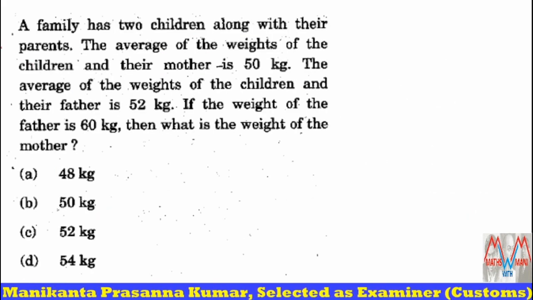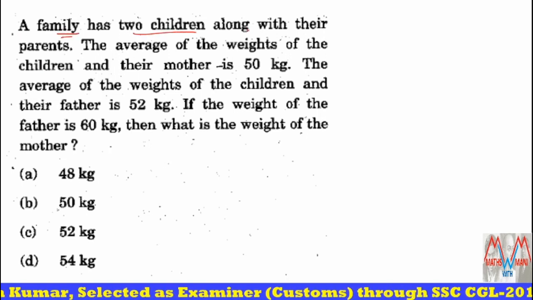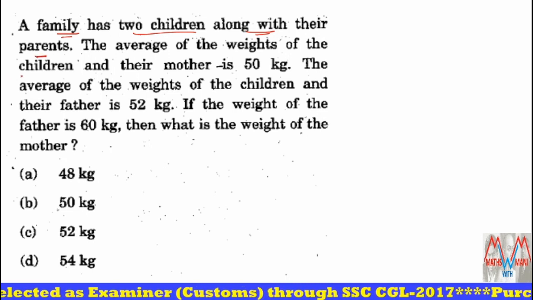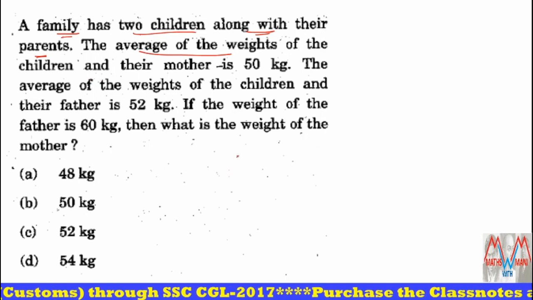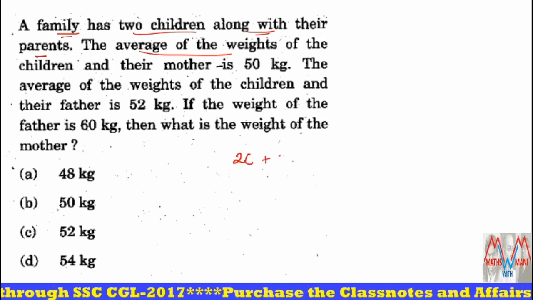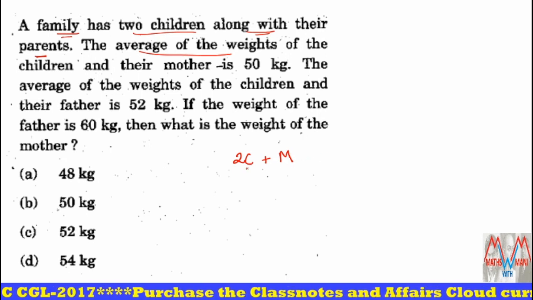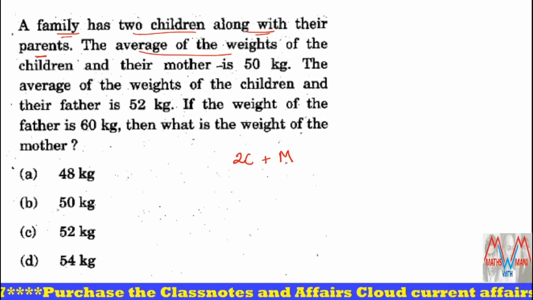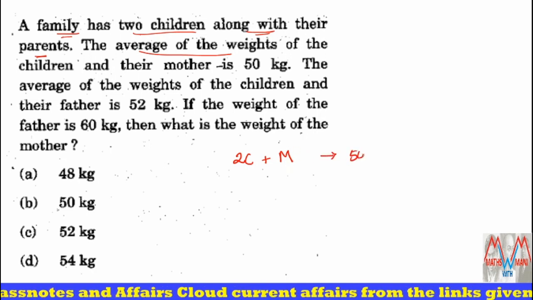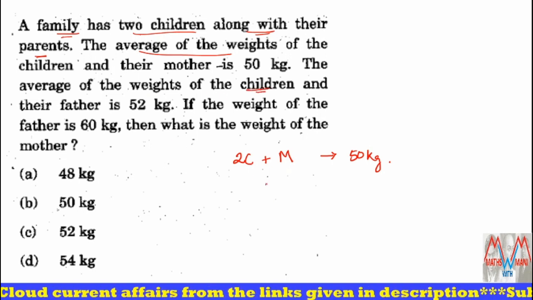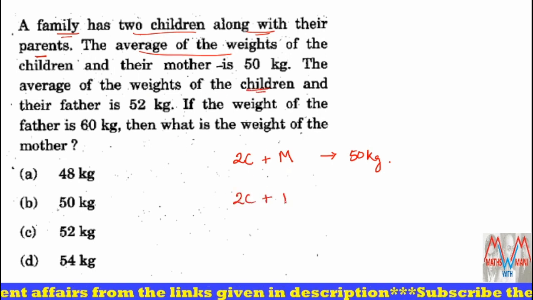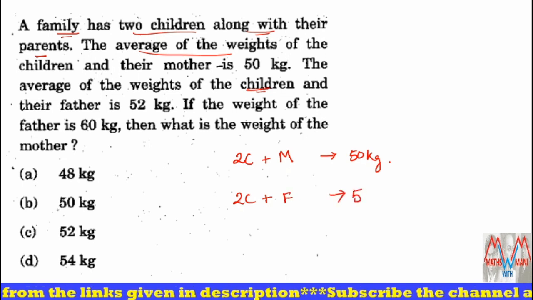It is also based on averages. A family has two children along with their parents. The average of the weights of the children and their mother, so two children and mother, is 50 kgs. And the average of the weights of the children and their father, again two children and father, is 52 kgs.